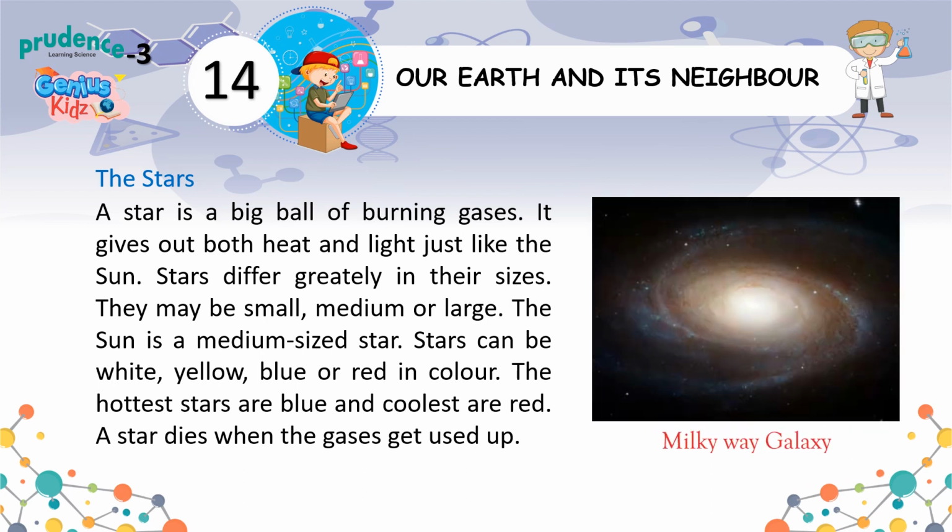The stars. A star is a big ball of burning gases. It gives out both heat and light just like the sun. Stars differ greatly in their sizes. They may be small, medium or large. The sun is a medium-sized star. Stars can be white, yellow, blue or red in color. The hottest stars are blue and coolest are red. A star dies when the gases get used up.